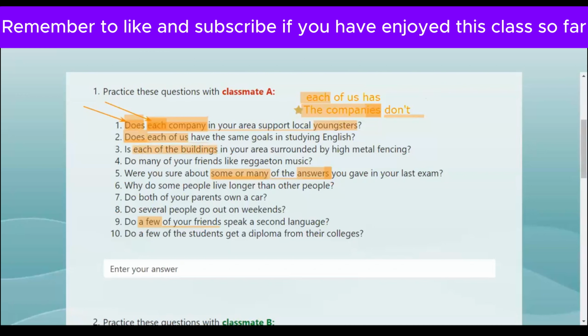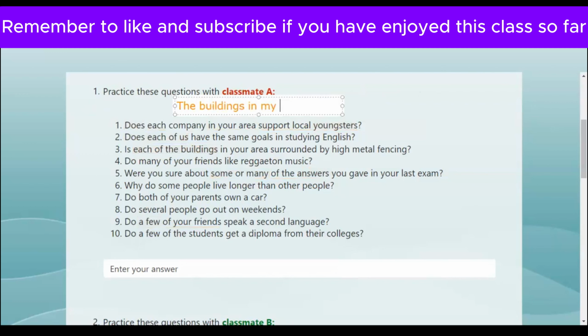I could say the buildings in my area don't surrounded by high metal fencing. So don't. If I say the buildings, I say don't.